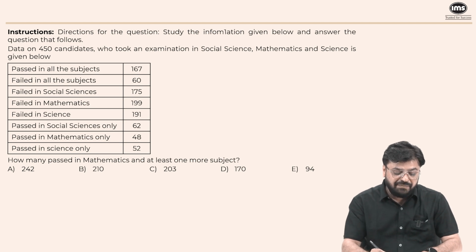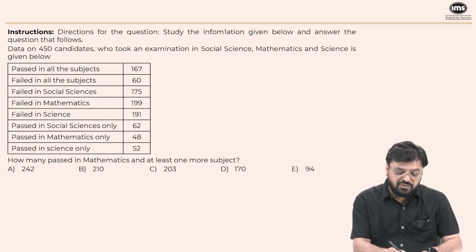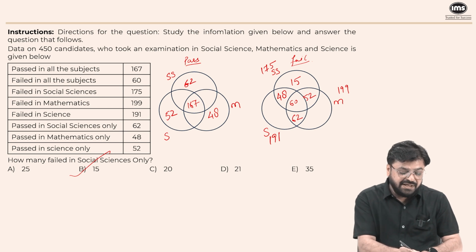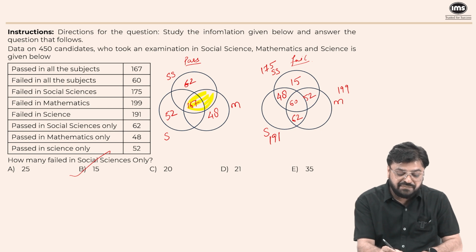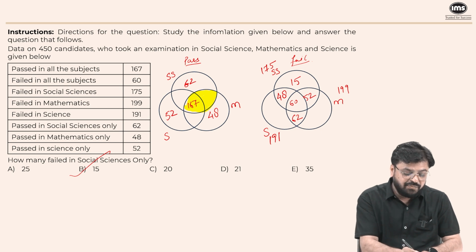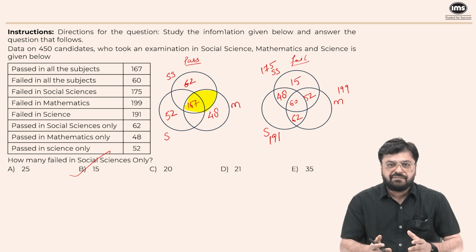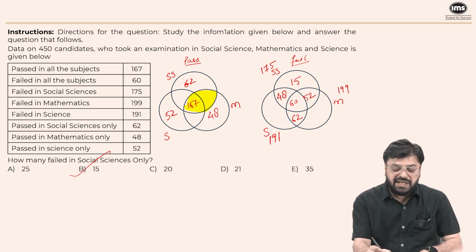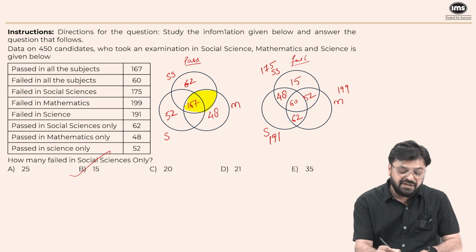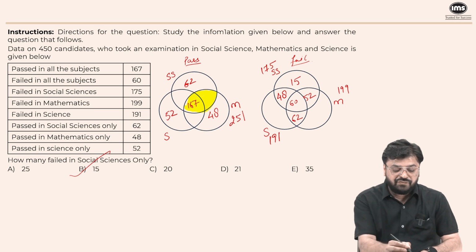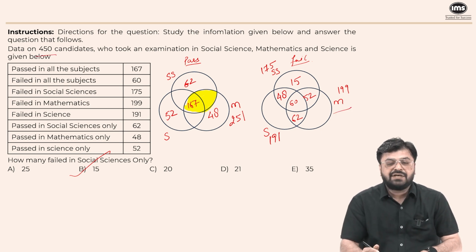So the second question is, how many passed in maths and at least one more subject? Passed in maths and at least one more subject, which means we want this data. This yellow portion is required, maths and one more subject. Understand, out of 450, 199 people actually failed in maths, which means the remaining 251 passed in maths.